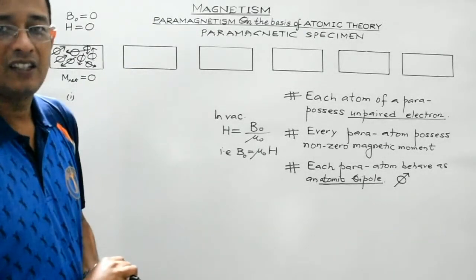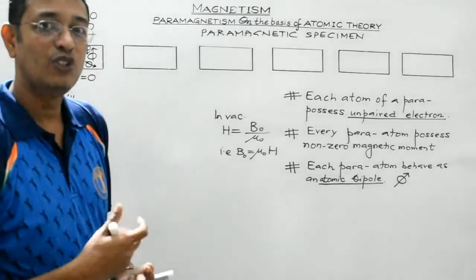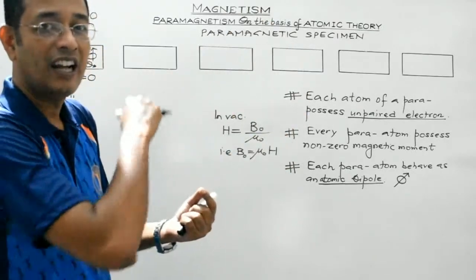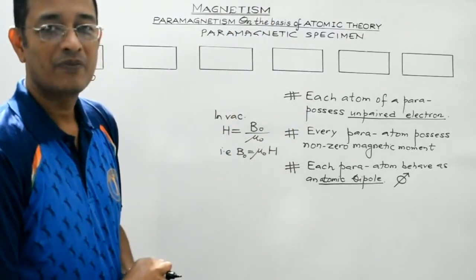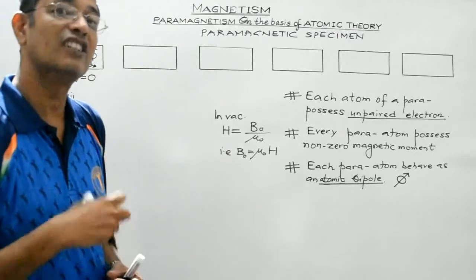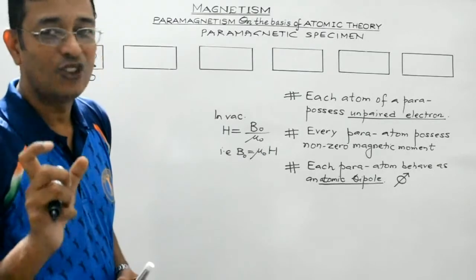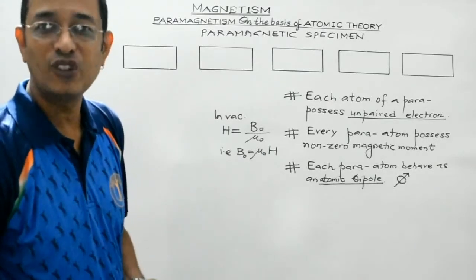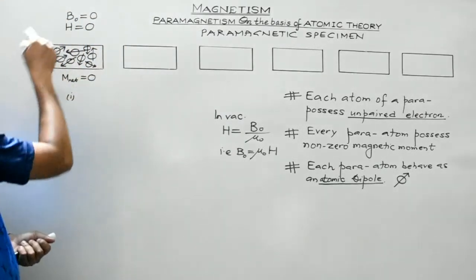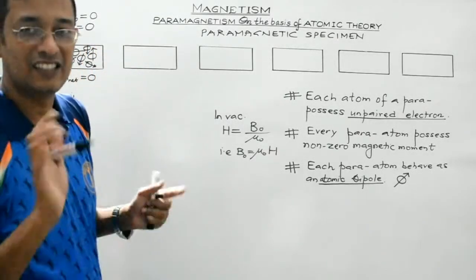No doubt regarding this. Because magnetic moment is a vector quantity, and all these vectors can be used to represent the sides of a polygon, all taken in the same order, and the vector sum will naturally be 0. Again I repeat, students, in the absence of any external magnetic field, the atomic dipoles of a paramagnetic specimen are randomly oriented. They do not have any preferred direction of orientation, as a result of which the net magnetic moment is 0. So it will remain unmagnetized.